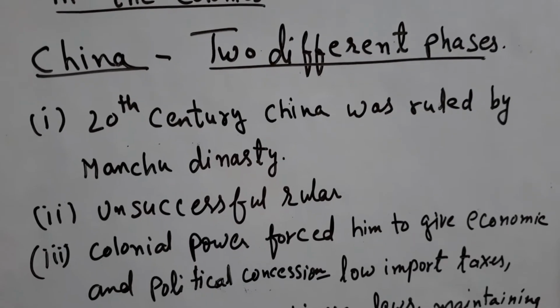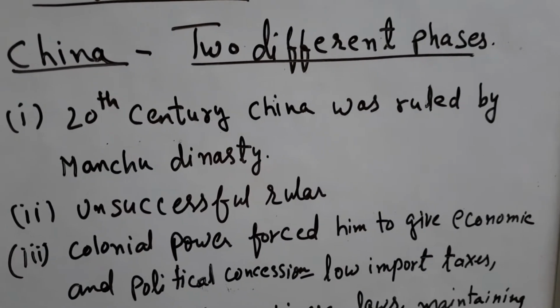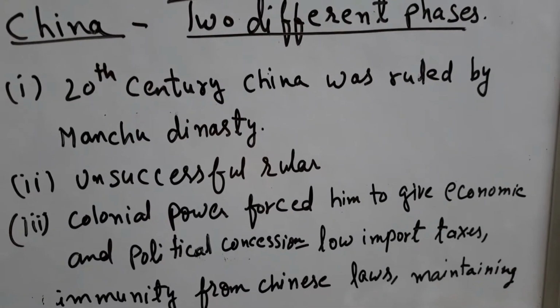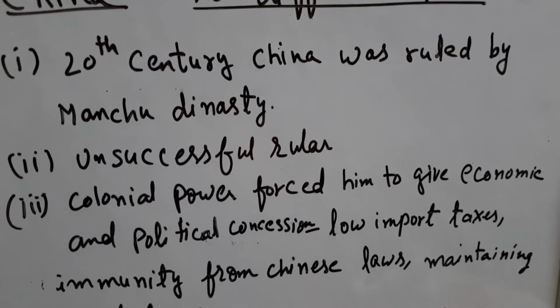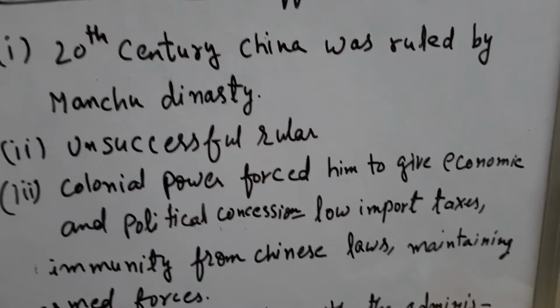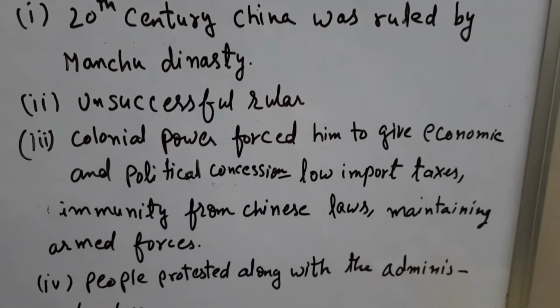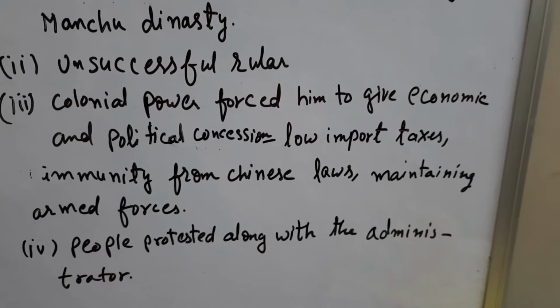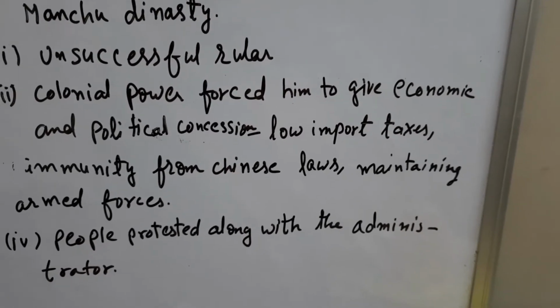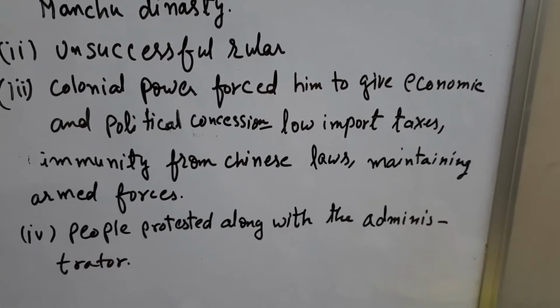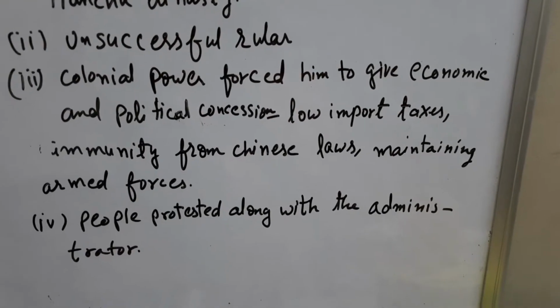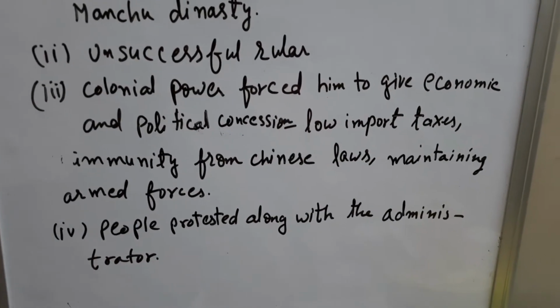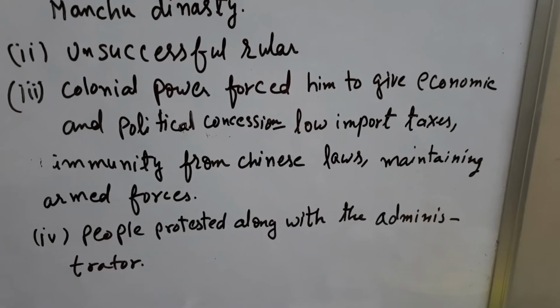So we can sum up in a point: China, two different phases. In the 20th century China was ruled by the Manchu dynasty, a very unsuccessful ruler. Colonial powers forced him to give economic and political concessions like low import taxes, immunity from Chinese law, and maintaining armed forces. People protested along with the administrators.